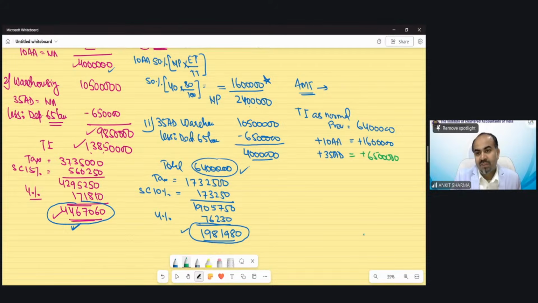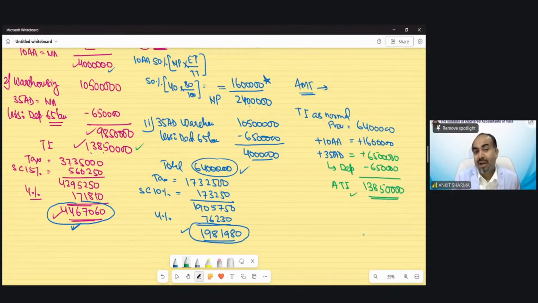And I believe you must have remembered that in case of 35 AD, if you will take the benefit, you can claim the depreciation. So 10% of this we can claim as depreciation. There is no other deduction, etc. is applicable in this case. So my adjusted total income would be 138,500,000. And you can see it is same like this.